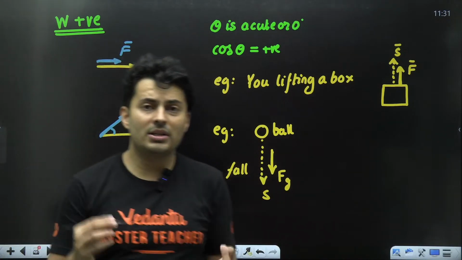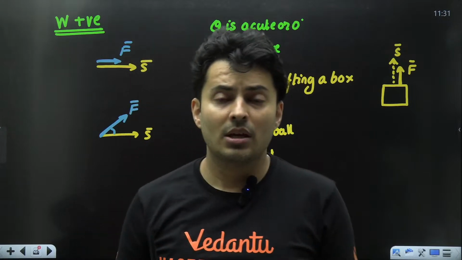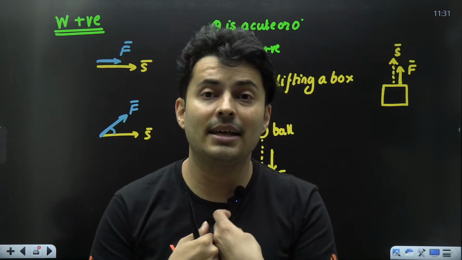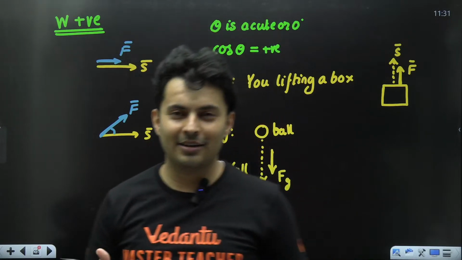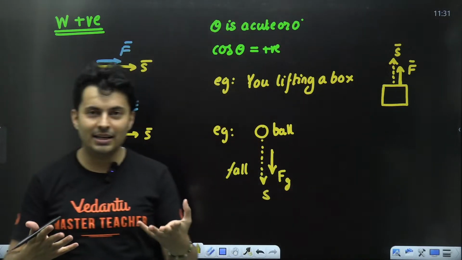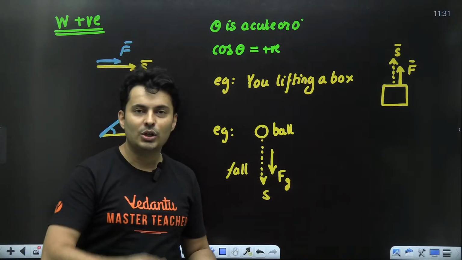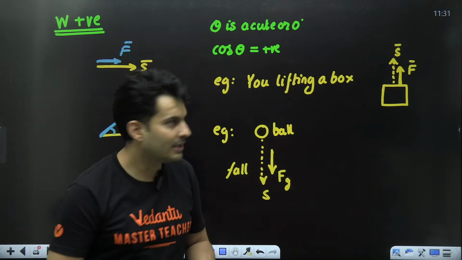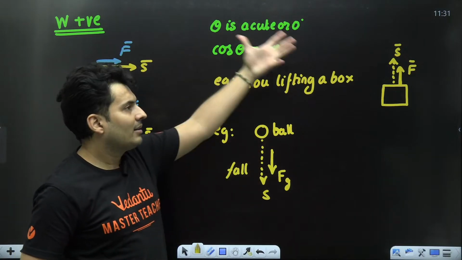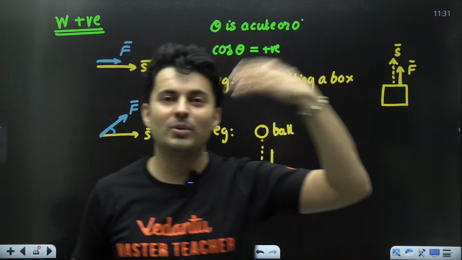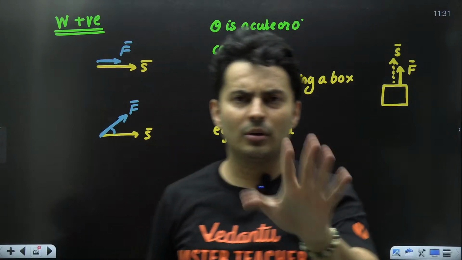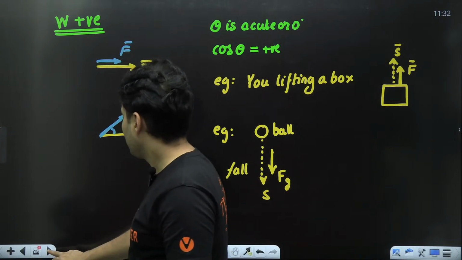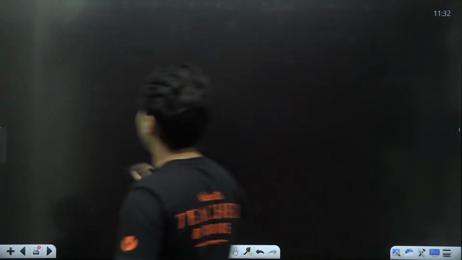Whenever positive work is done, you will see that the body tries to supply energy. It is like a giver, like a donator. Like, you do charity and you are donating something. You give some 10 rupees to some person. You are doing some charity, right? So whenever force does positive work, it is doing charity, it is doing a good deed, and it gives energy to the system. Similarly, you will have negative work.